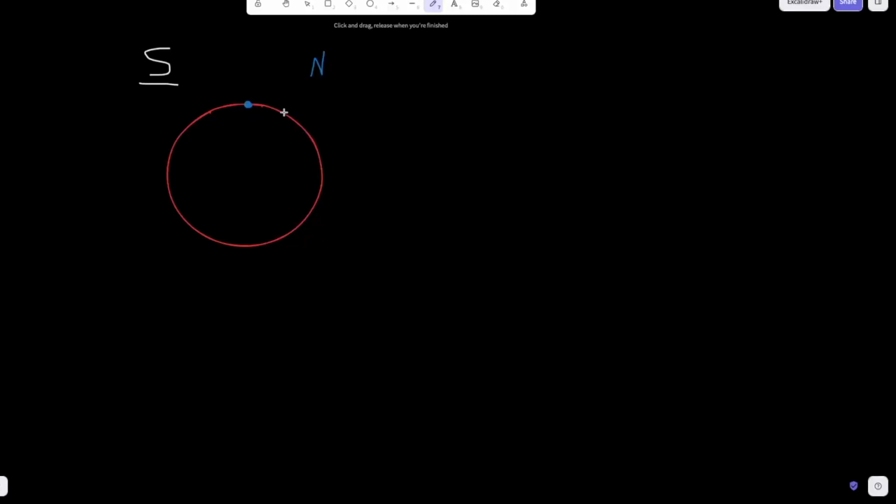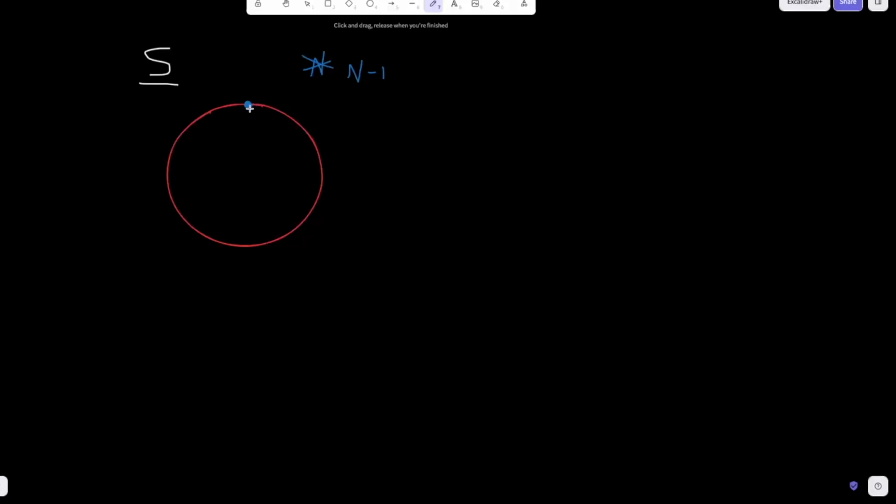It doesn't really matter where I place it, because all points on this circumference have an equal probability of getting chosen. So now I've placed my first point, and I only have n minus 1 more points to place. By the time I place a second point, there's going to be n minus 2 more points to place, okay?